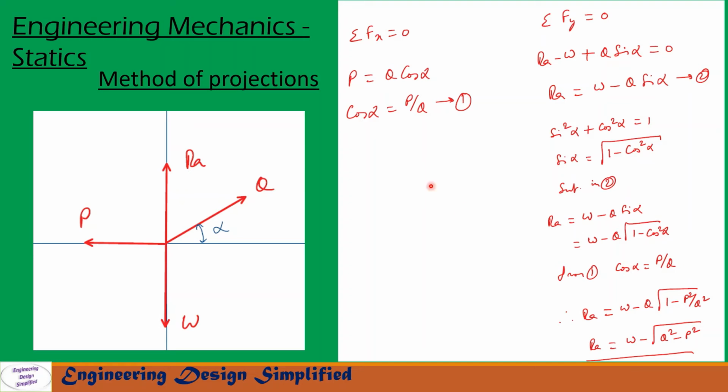So we already know that from equation 1, cos alpha equal to P by Q. Let us substitute that in this. We get RA equal to W minus Q into square root of 1 minus P square by Q square. So after simplification we get RA equal to W minus square root of Q square minus P square.